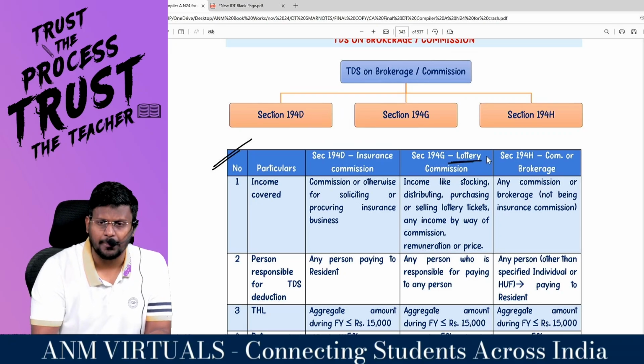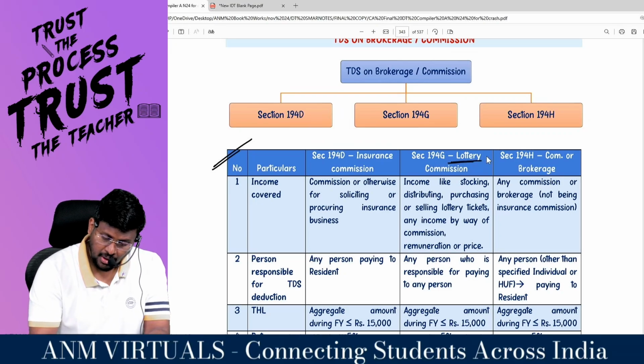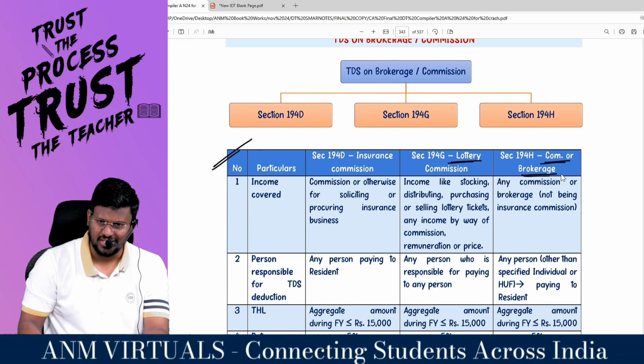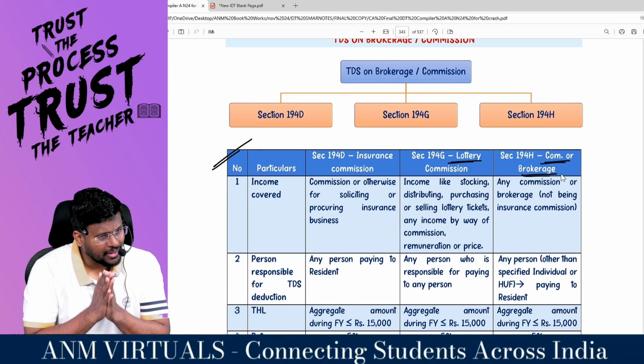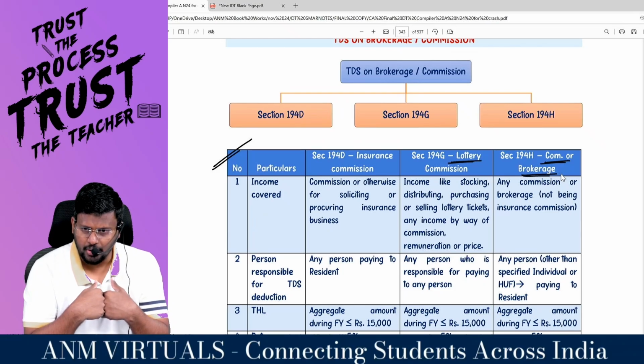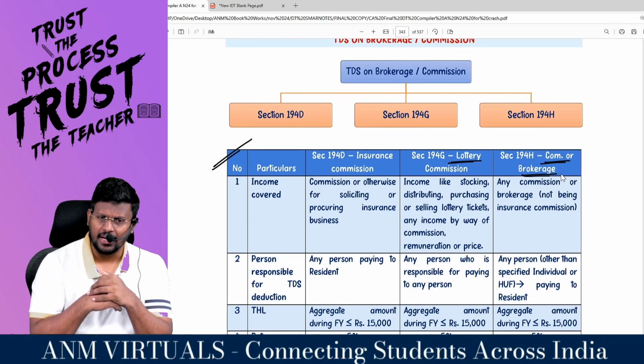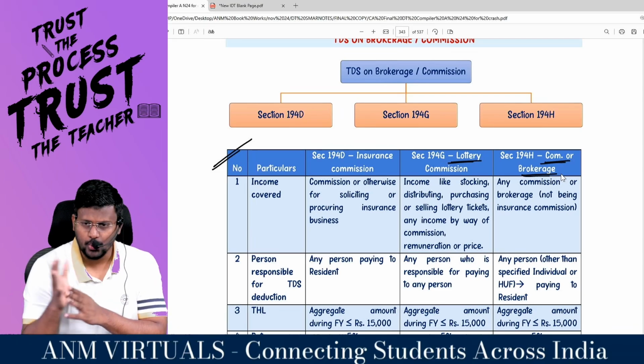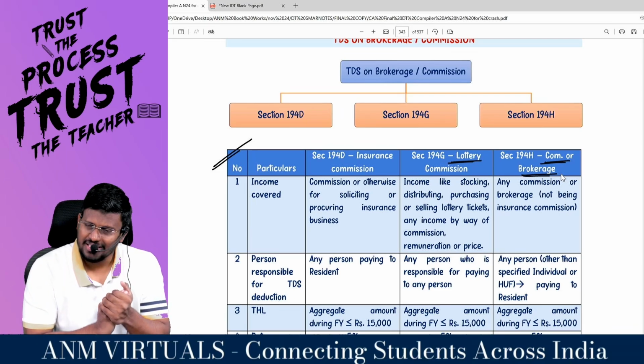194G is lottery commission. 194H is brokerage or commission. 194D is insurance commission. So two parties should be there: one is the insurance company and the other is the insurance agent.